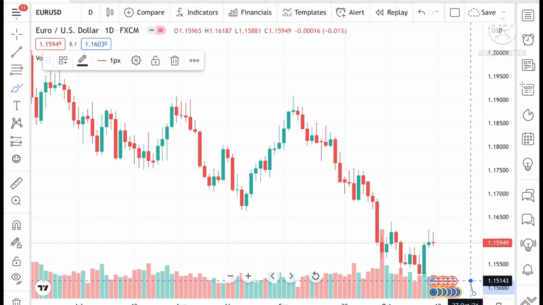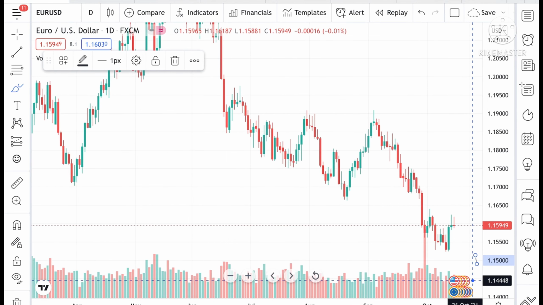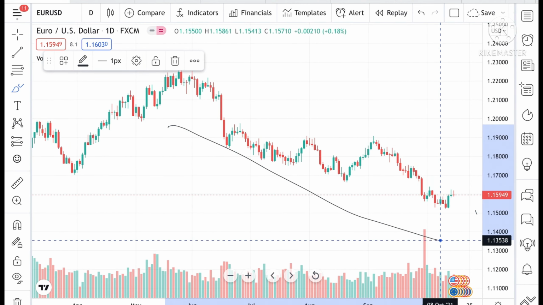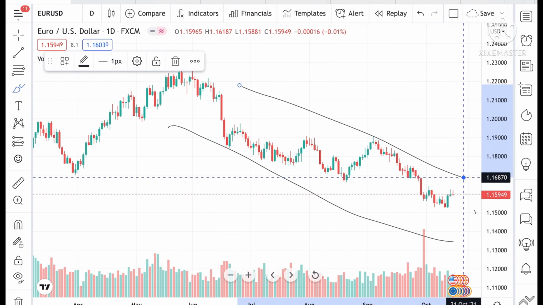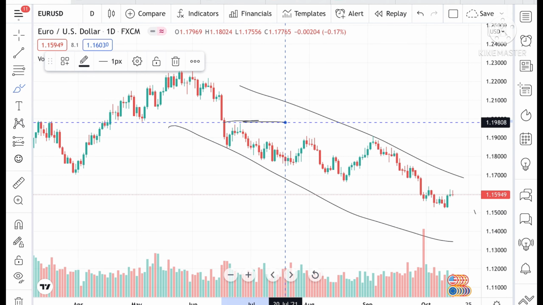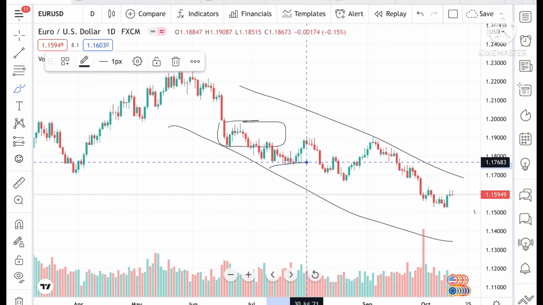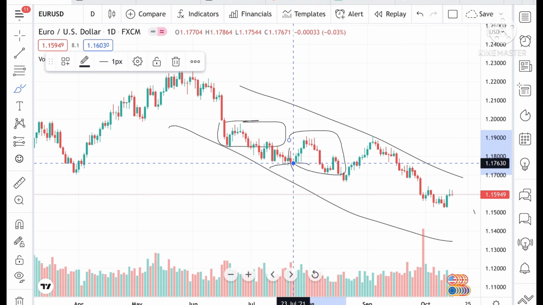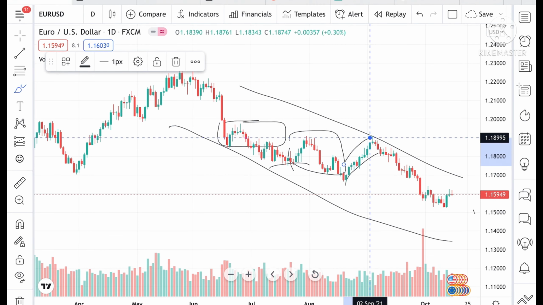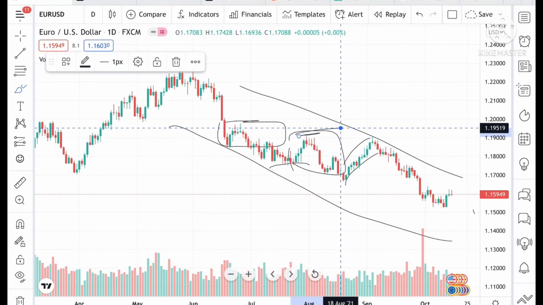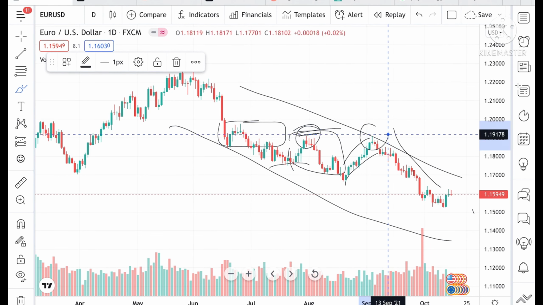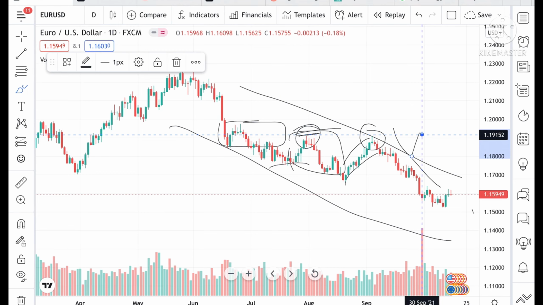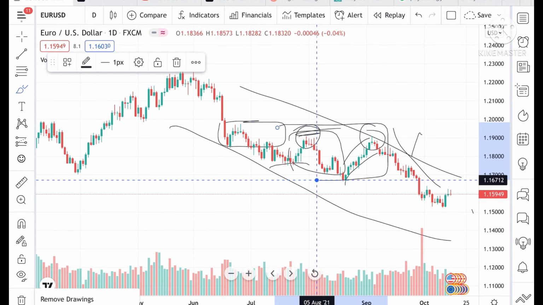See, if you look at the chart of Euro USD, you can see that we have seen a continuous downtrend. Once this range breaks, it moves down again, and from there we have seen it is continuously trying to move up, but after hitting a resistance it comes down. These levels are already tested twice, and it is creating a range.